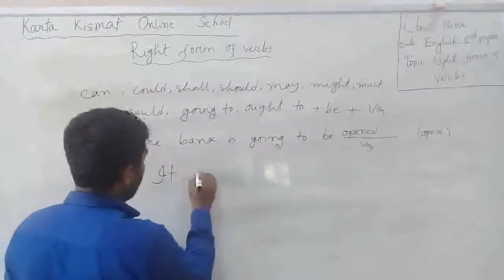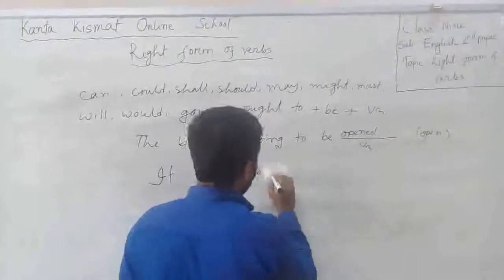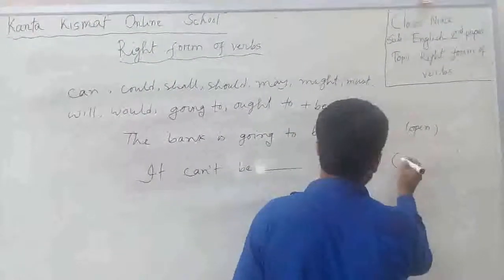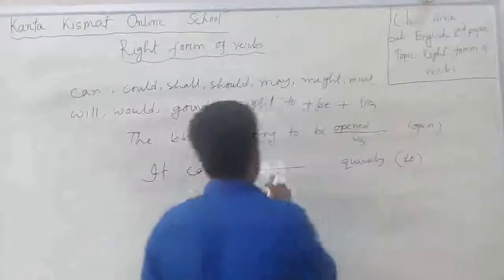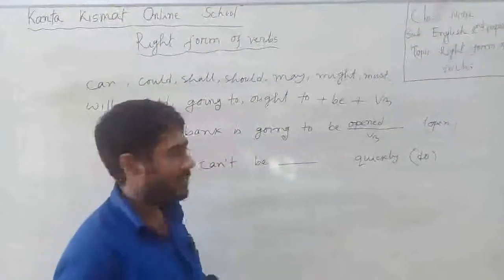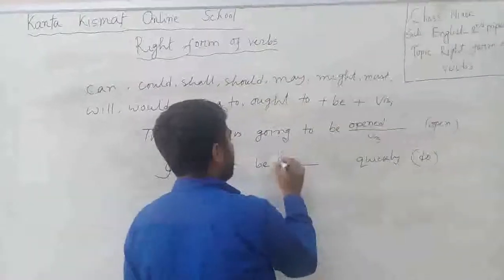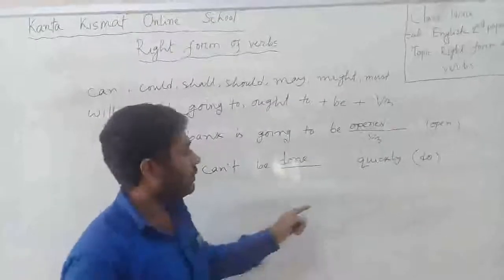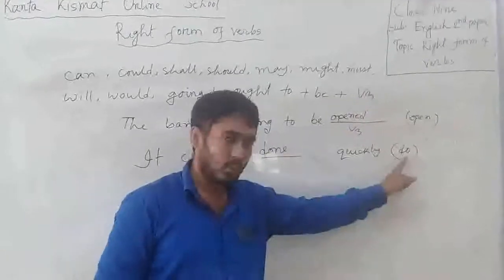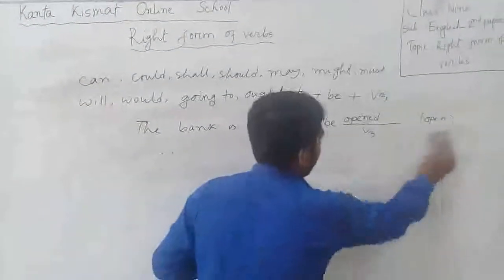It cannot or can't be dash quickly. Here is a verb, do. What form will be used here? I hope you are realizing this fact. It will be the right form: it can't be done quickly. Done is the past participle form, or V3 form, of the verb do. Are you clear, dear students? Okay, I hope all of you are very intelligent.